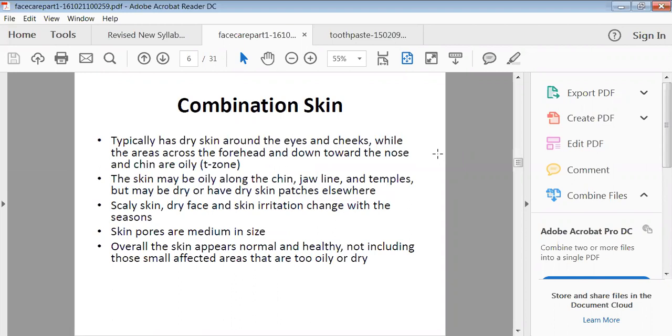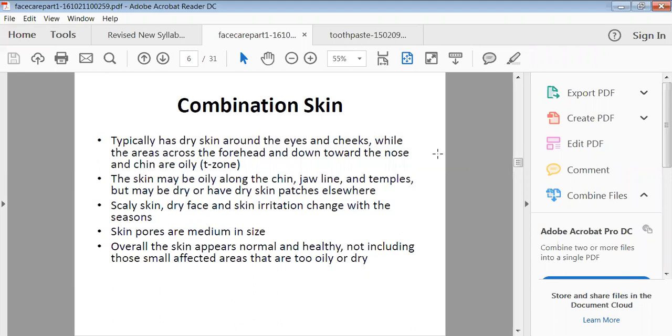Then apart from this, we have combination skin. Most people have combination type skin, moderately dry and moderately oily. In this case, the skin around the eyes and cheeks is dry, while the rest of the areas across the forehead and down toward the nose and chin are oily. So the T zone is a little bit oily, as well as the eyes and cheeks have dry zones. The skin may be oily along the chin, jaw, and temples.